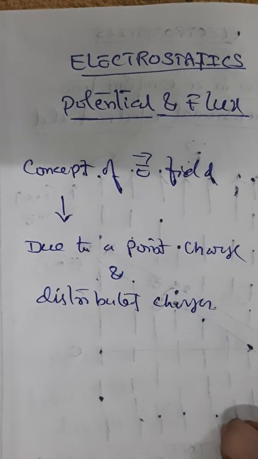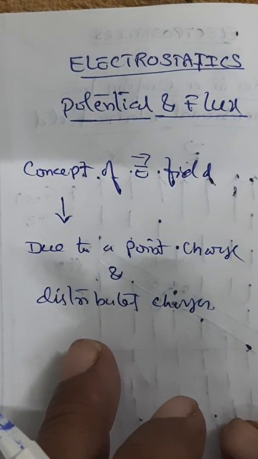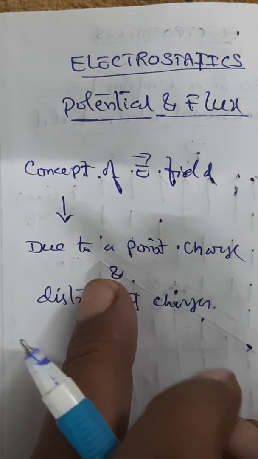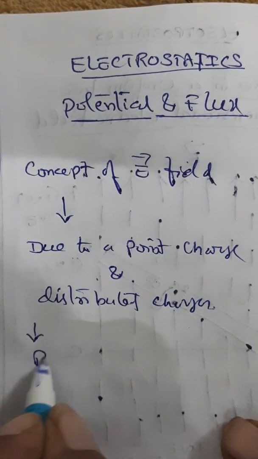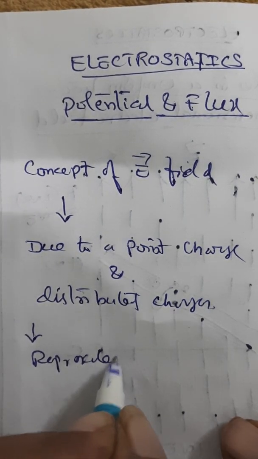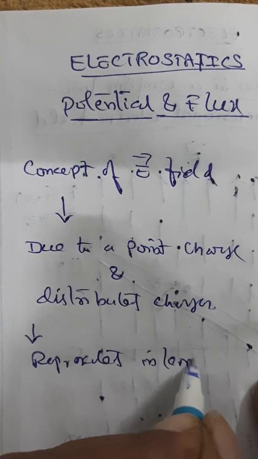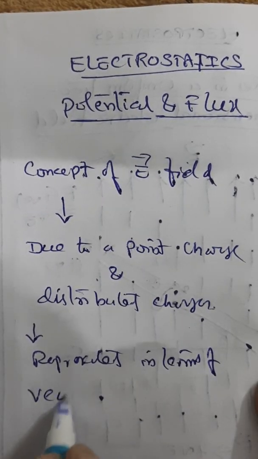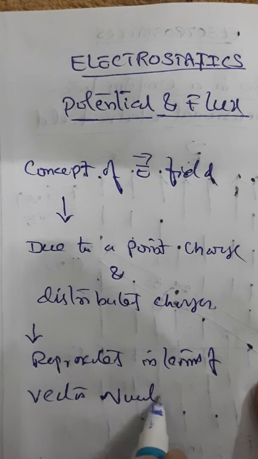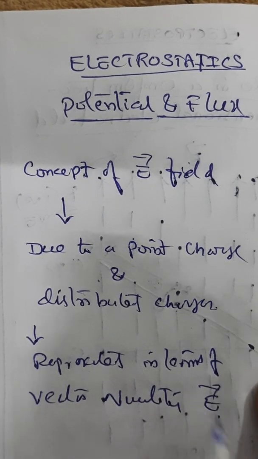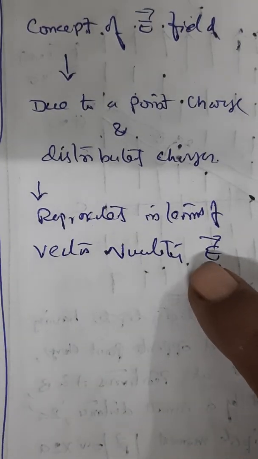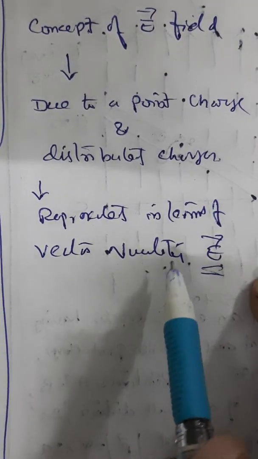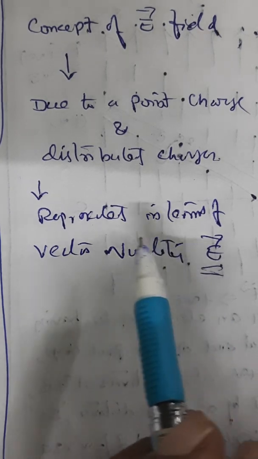Means both discrete as well as continuous charges, how it will affect, that is what we have seen. What is to be remembered here is this electric field is represented in terms of vector quantity. We are writing as E bar. We are calling as field intensity. So we try to understand electric field from a vector angle.